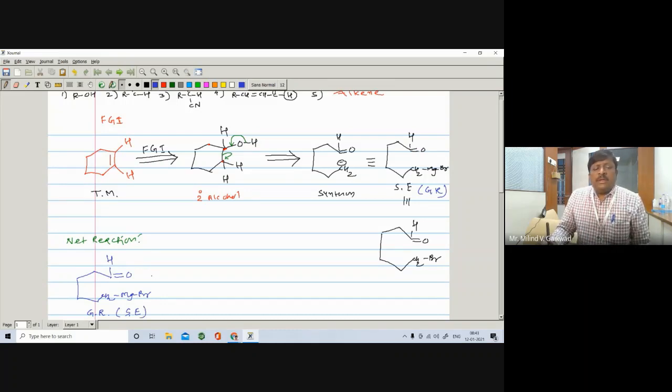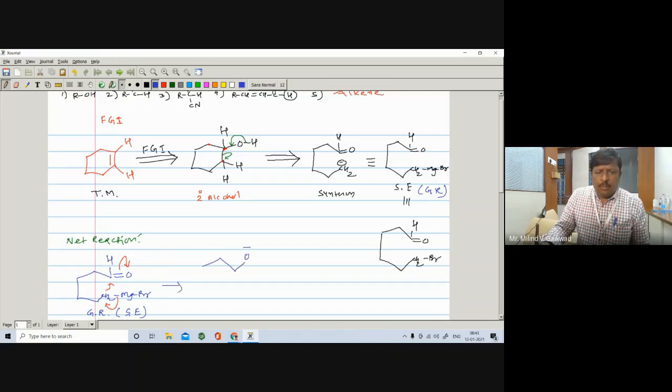Here the pi bond opens on the oxygen, O negative, C positive, and this is your CH2 negative. This sigma bond opens on this CH2 negative, and this CH2 negative will attack on this C positive. So we can convert it into the corresponding compound like this one.